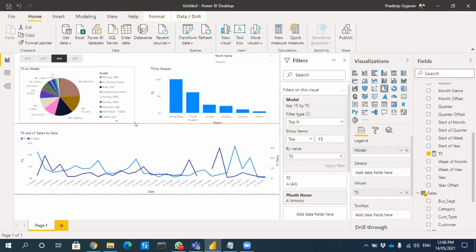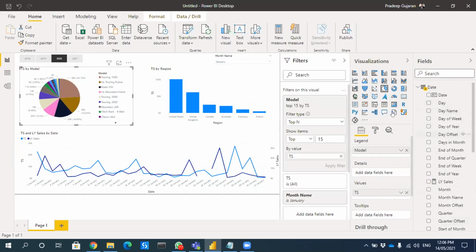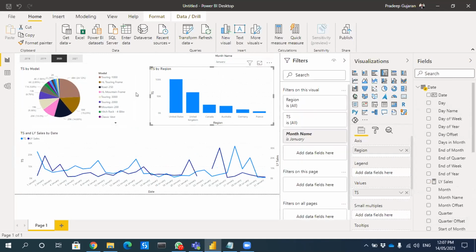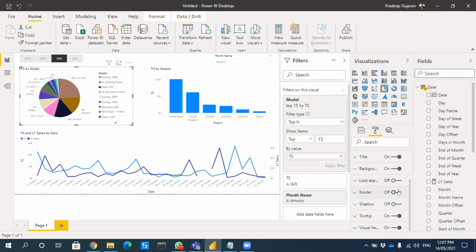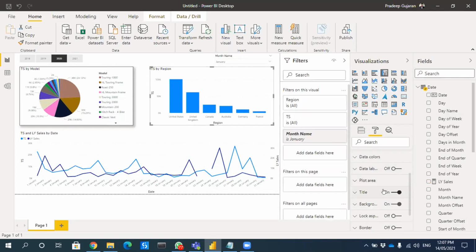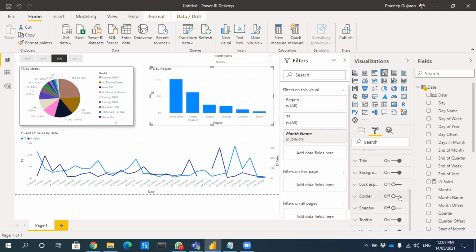It's giving up to 23. Yeah, because in the M query we have put 23, right? So what we can do is basically add some beautifications, like adding a border, then adding a shadow, to make it look even nicer.